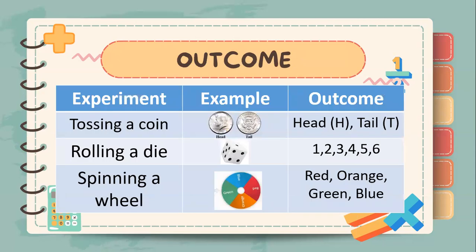So when we toss a coin, the possible outcomes would either be a head or a tail. When rolling a die, the possible outcomes would be the six sides of the die, and that is 1, 2, 3, 4, 5, and 6. When spinning a wheel, the possible outcomes would be all the colors in that wheel. So in this example here, the outcomes would be red, orange, green, and blue.